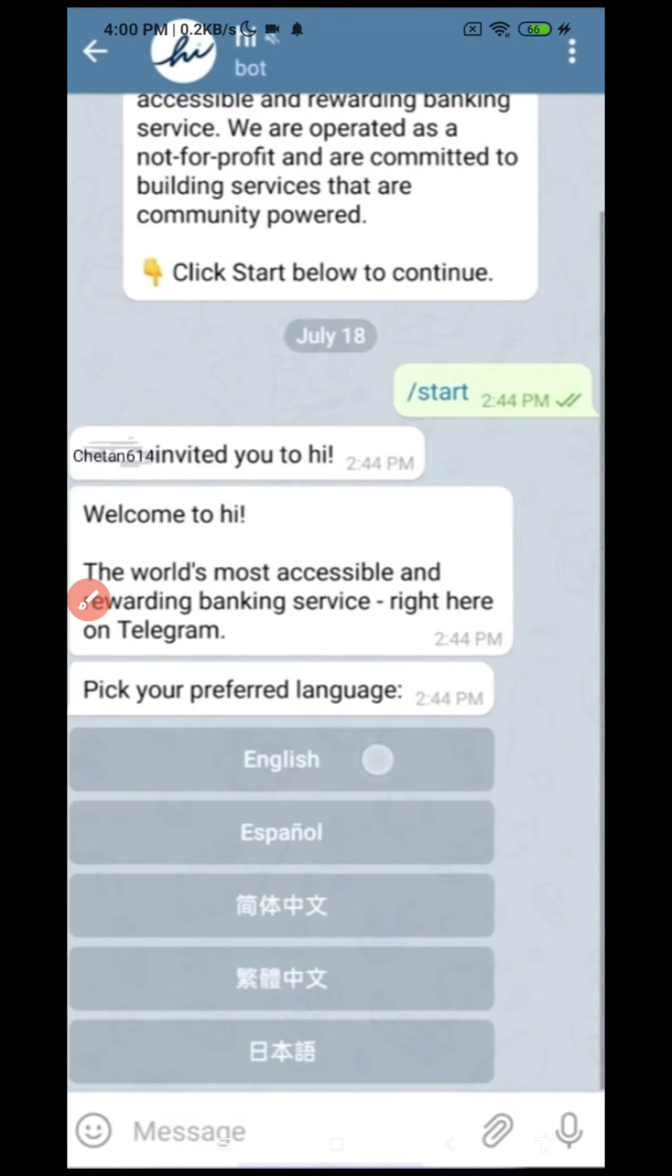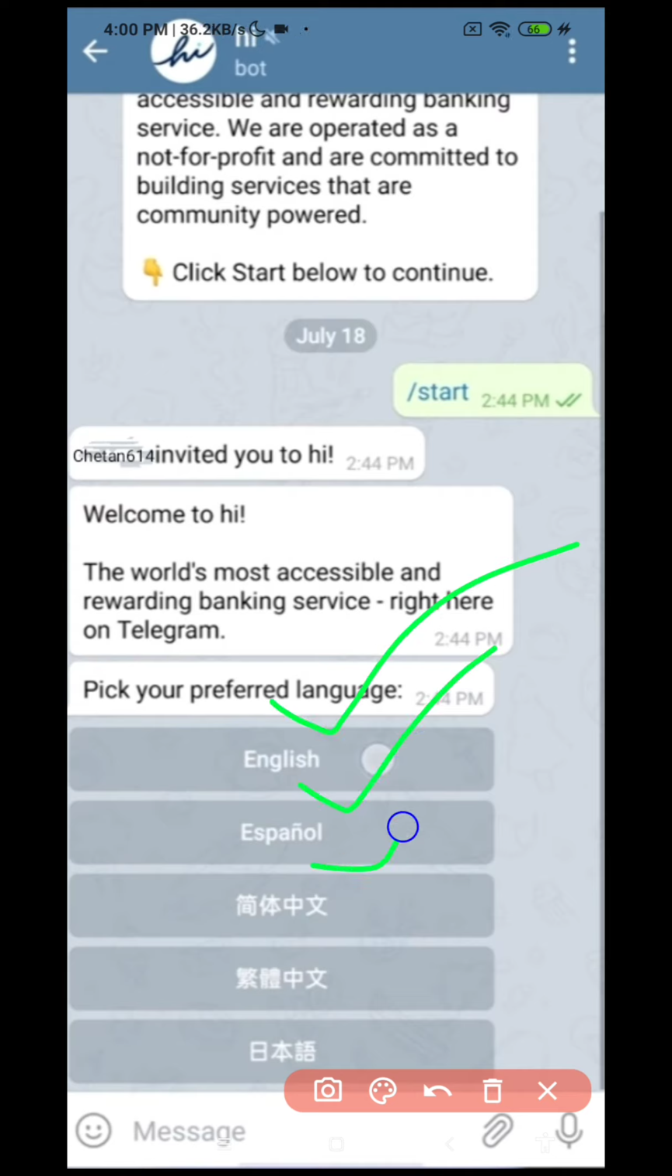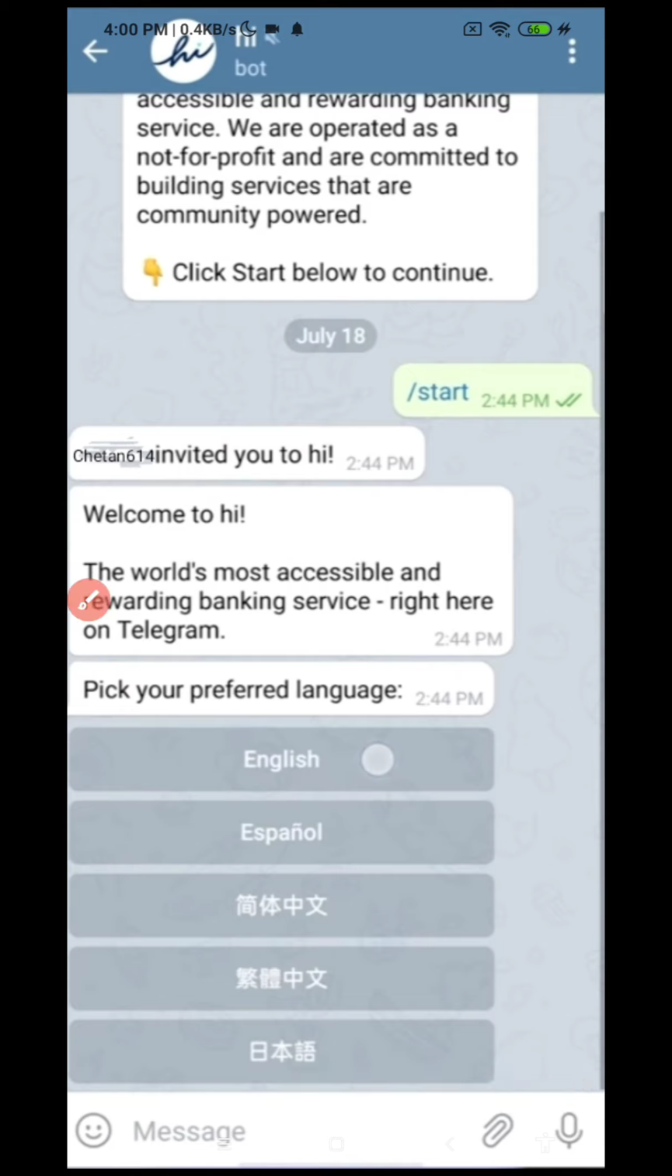After clicking on the start button you will get an interface like this, guys. After that, choose the language which you want. I like English, so I selected the English language. You can choose from many, as you can see here. I don't know what those are, but choose English for better understanding. So now I will click on English.